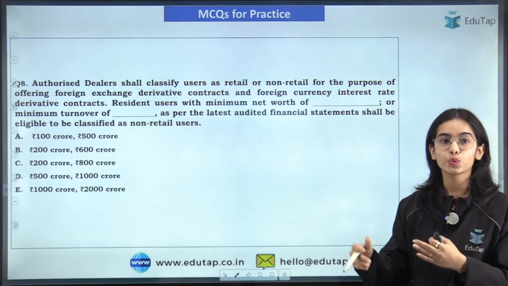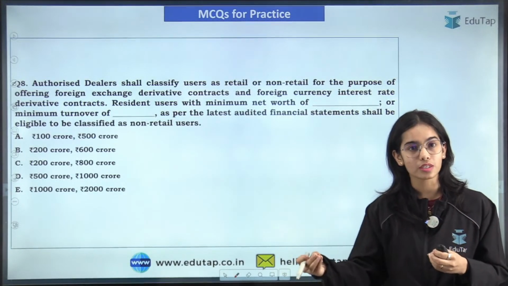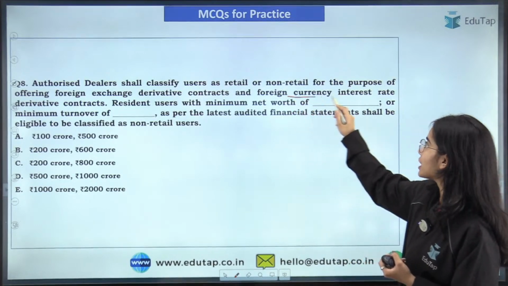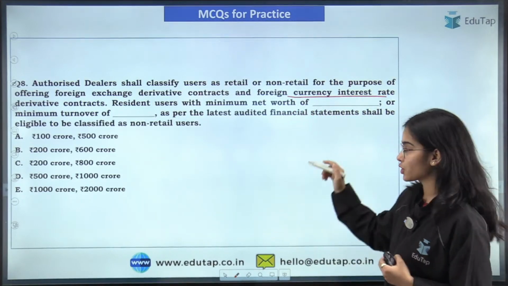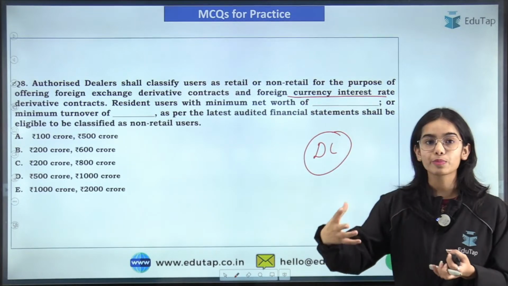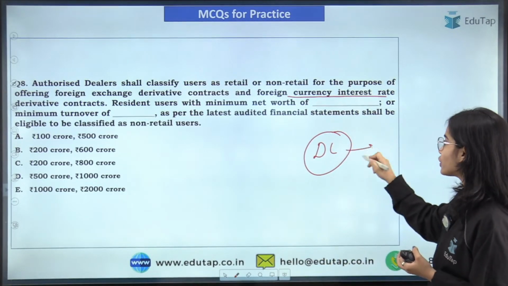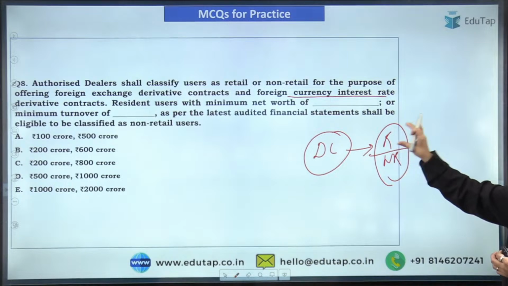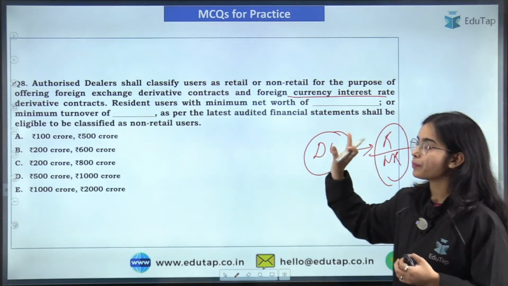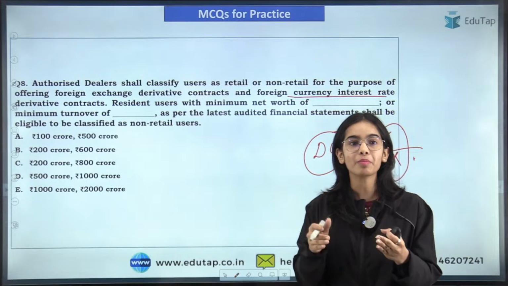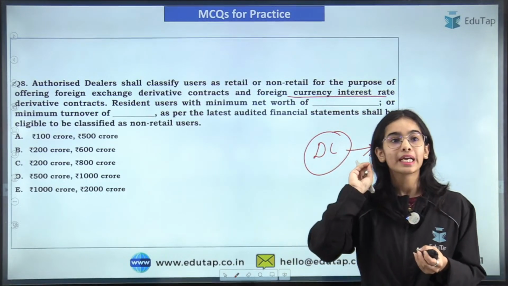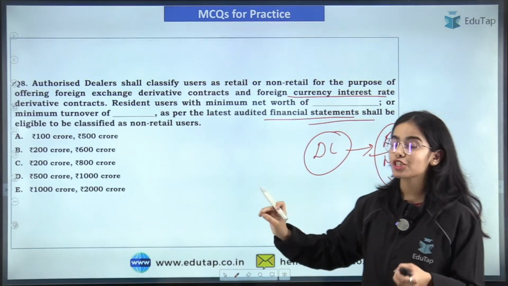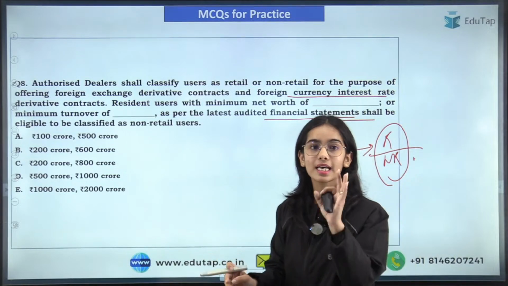They shall classify the users as retail or non-retail users for the purpose of offering foreign exchange derivative contracts or foreign currency interest rate derivative contracts. These are derivative contracts such as options and futures, offered to retail or non-retail users. So first they have to be classified. The resident users with minimum net worth of dash or minimum turnover of dash as per the latest audited financial statements shall be eligible to be classified as non-retail users. That you have to tell me.